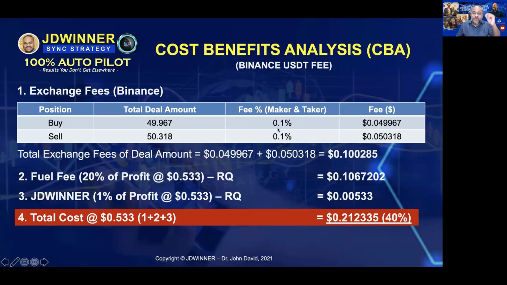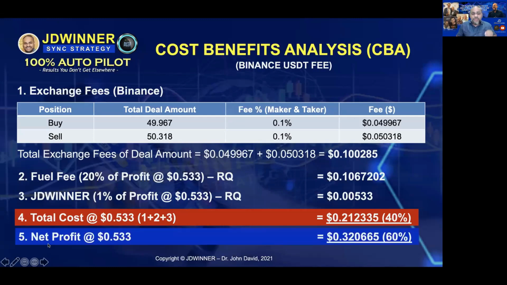Now, if you take the fee and divide it by the profit, which is 0.53, that will be 20%. So it means Binance fee for buy and sell is about 20%. Your fuel fee is another 20%, and the JDWINNER is 1%. So you can see, roughly, it is about 40%.